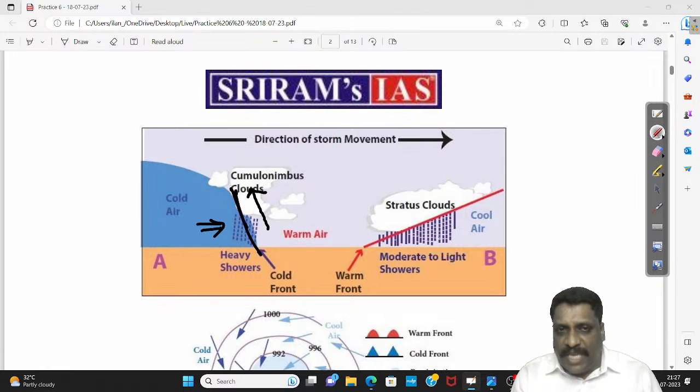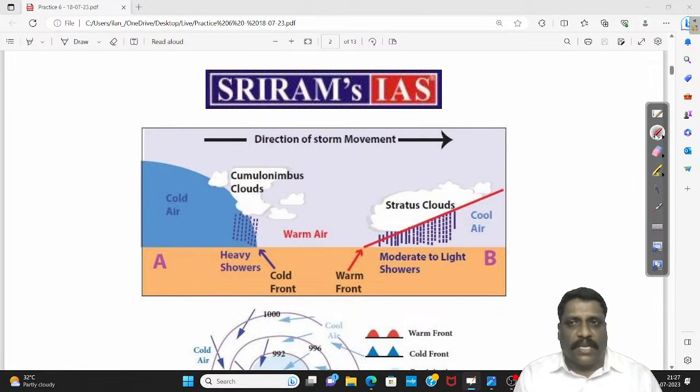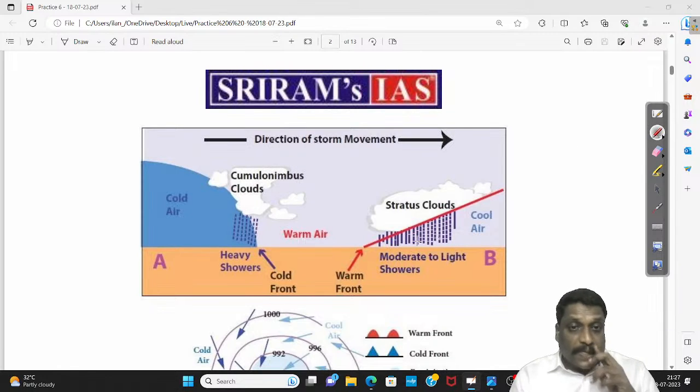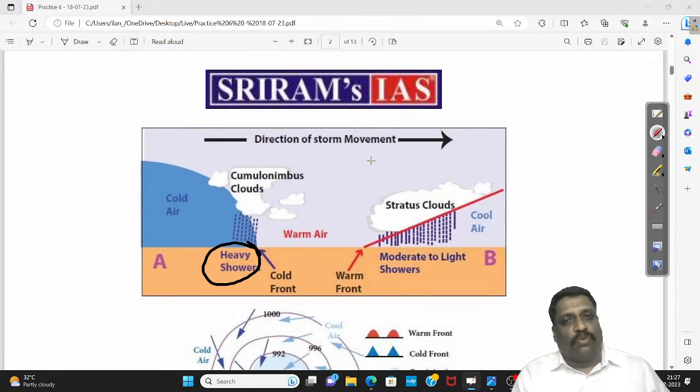If the steepness of the slope is very high, what happens? The rate of rise will be higher, right? The rate of rise is higher. Normally I may find nimbus clouds here. Not necessarily nimbus, I may find nimbus, I may find cumulus. If that is the case, this cold front is associated with heavy precipitation. This precipitation can either be rainfall or snowfall.